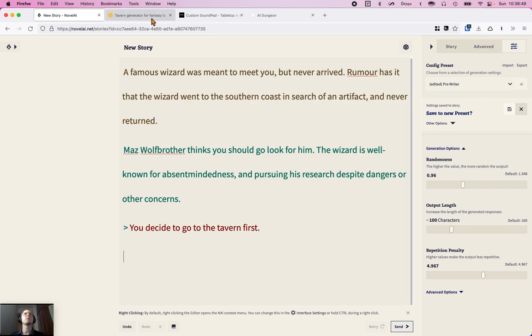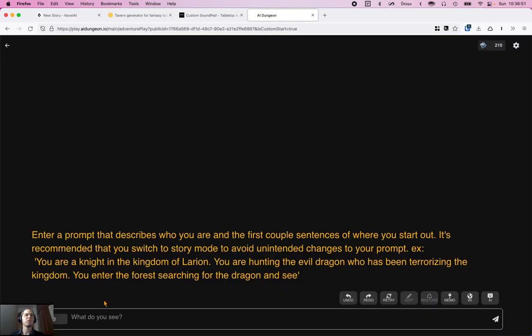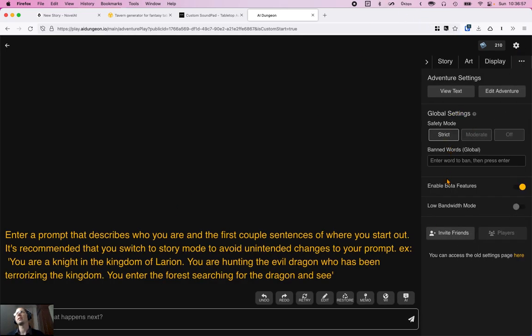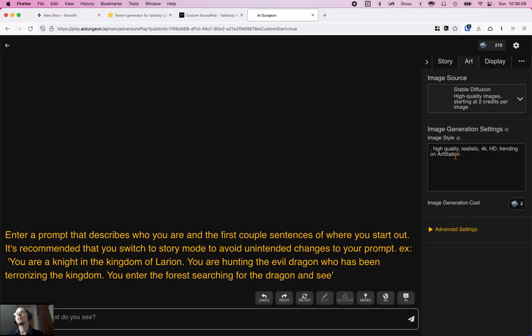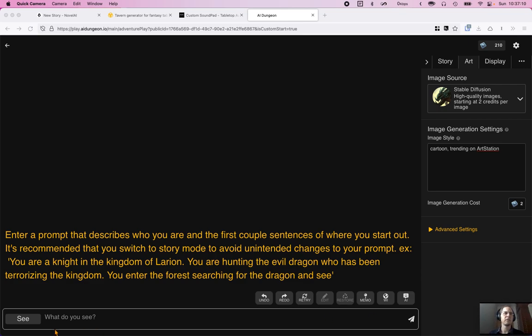Now I think it would be good if we had a picture of a tavern. Now we need to go over here, go over to the art setting, and get rid of all that rubbish, or maybe just keep one, and maybe cartoon, and I'm in the way again. Go over here. What do we want to see? We see a busy RPG tavern.